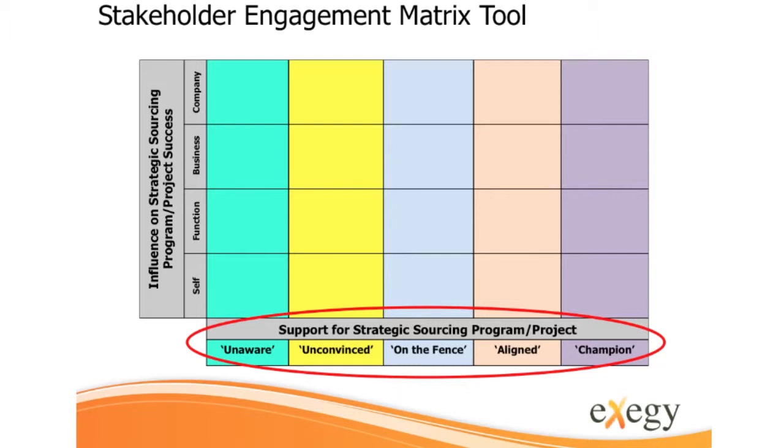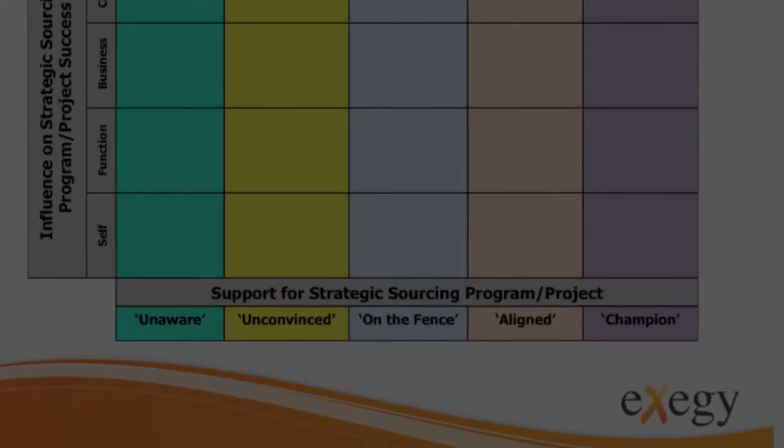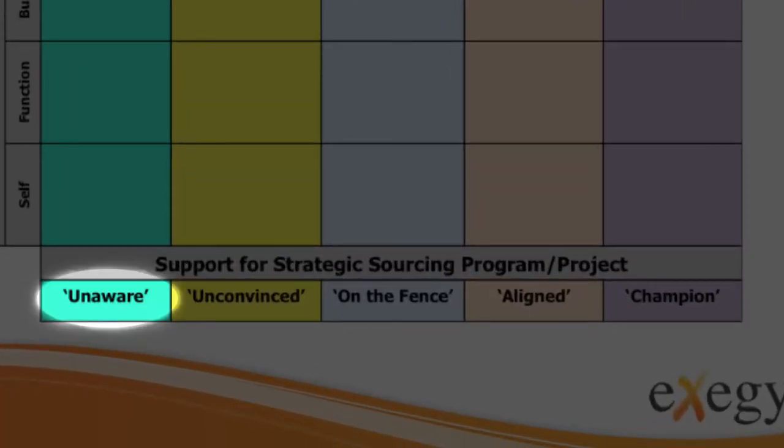So let's break down the key elements of the stakeholder engagement matrix. The horizontal axis addresses the level of support from a stakeholder, from being unaware of your project all the way to being a champion. Let's take a minute to help define what each level of support means. Unaware represents those stakeholders who you believe do not, for the most part, have an understanding of your project or the work you are doing.